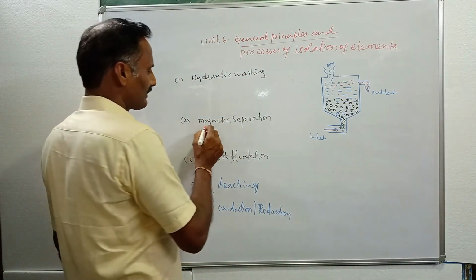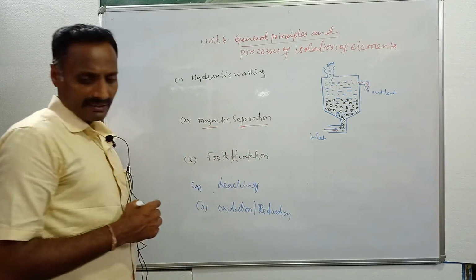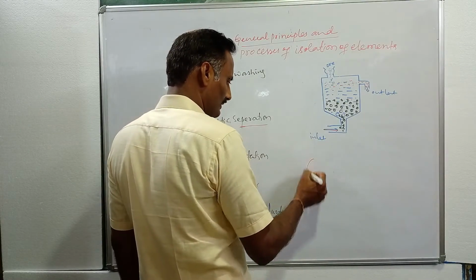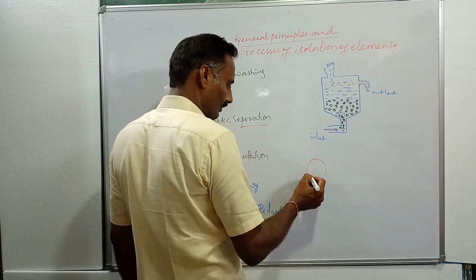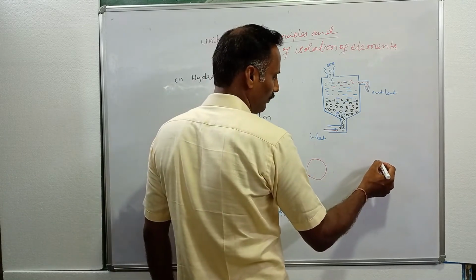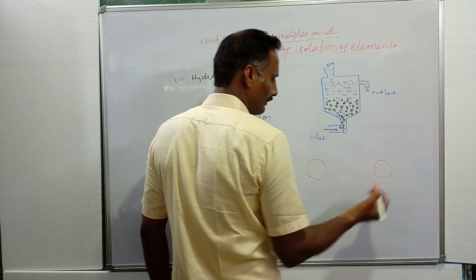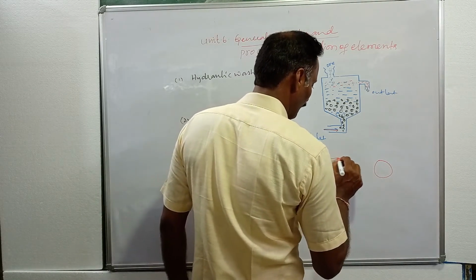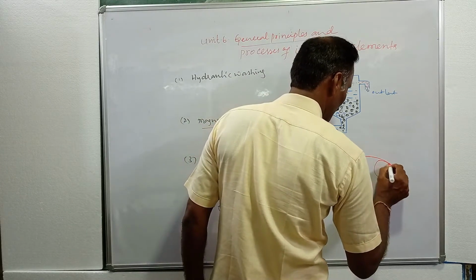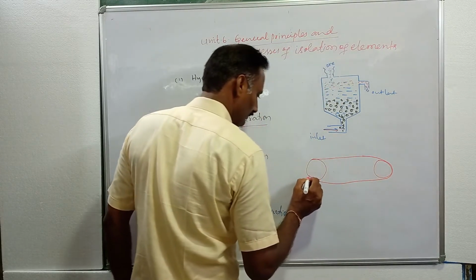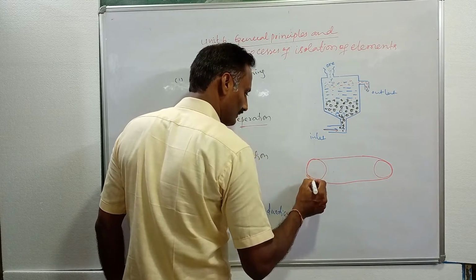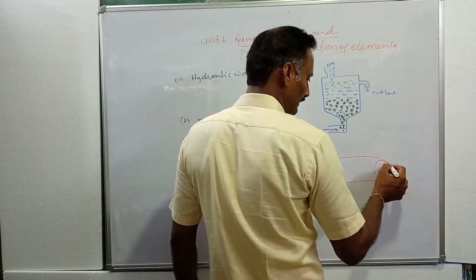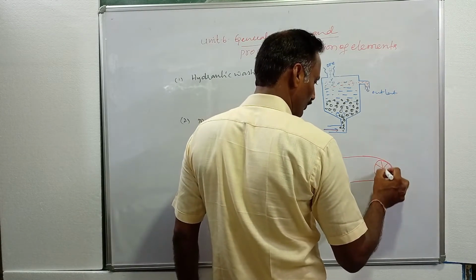And what about the magnetic separation technique? Here we are using 2 rollers. This is one roller, and this is one more roller. These rollers are connected with a conveyor belt moving on the rollers. Among these 2 rollers, one of the rollers is an electromagnetic wheel.